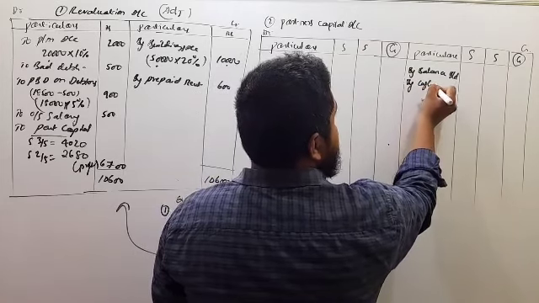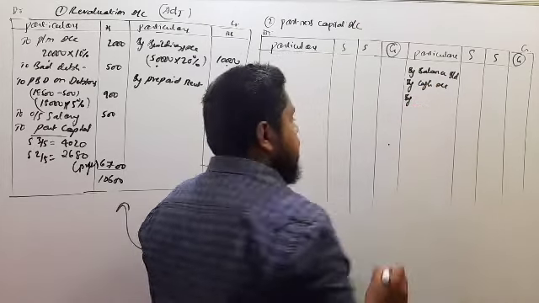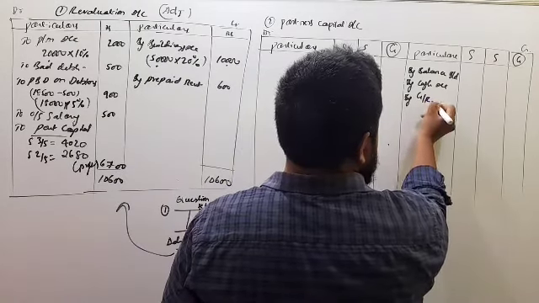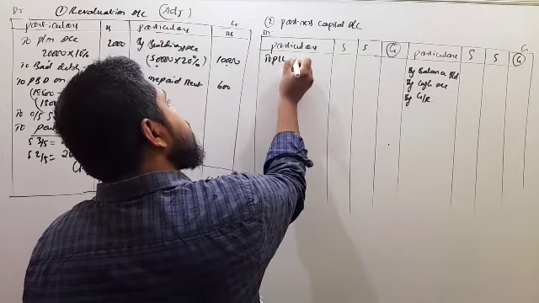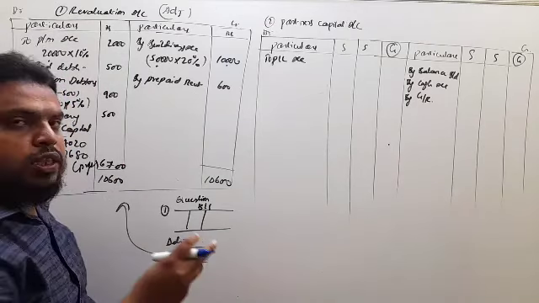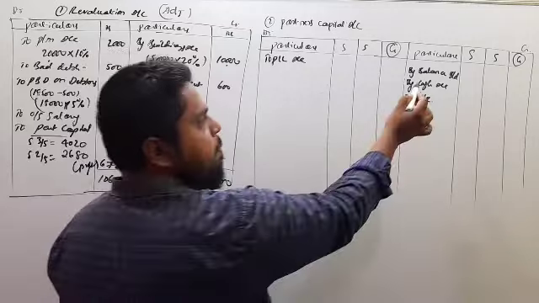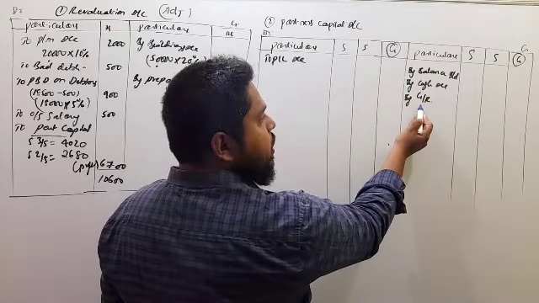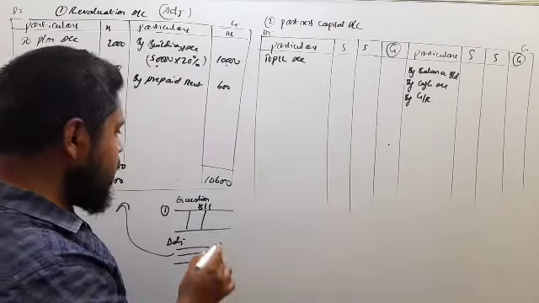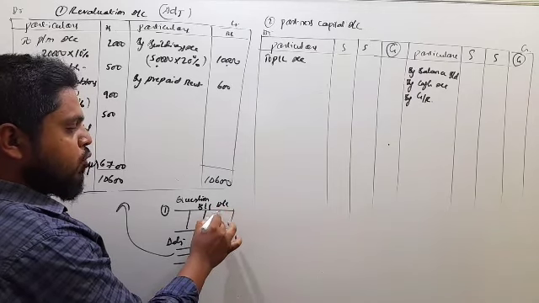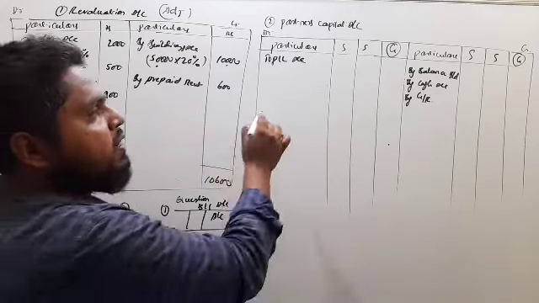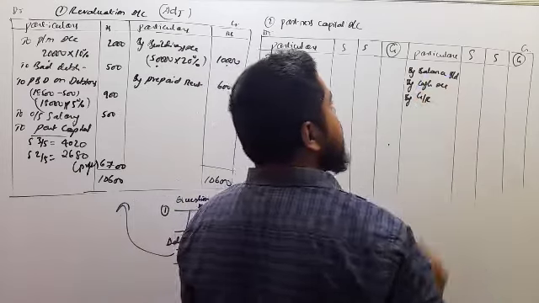Then the new partner's capital. Then the reserve fund, the general reserve which has been given in the question. Next, the profit and loss account. So from the old balance sheet, three items we have to record: the capitals of old partners, general reserve and profit and loss account. This profit and loss account he has given on the asset side, so that is a loss. So the loss is transferred to the partners capital account on the debit side.